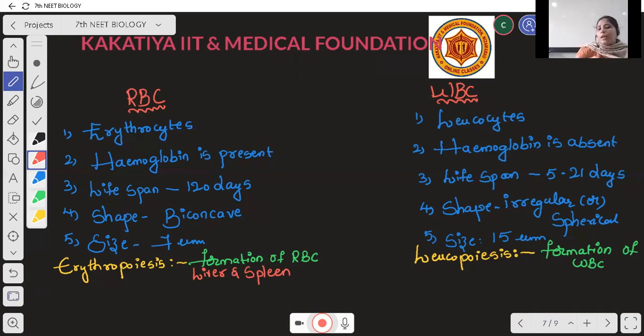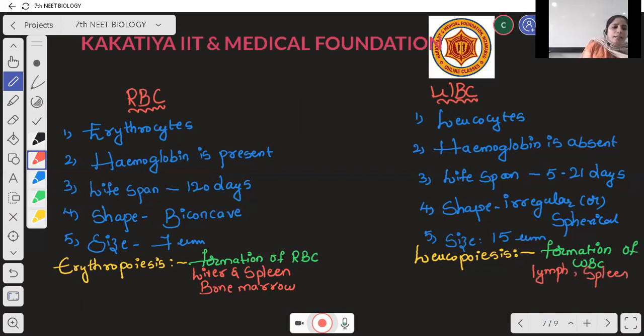When we are adults, these RBCs are produced by bone marrow, Nana. Leukocytes, that is WBCs, are produced by lymph and spleen, beta.